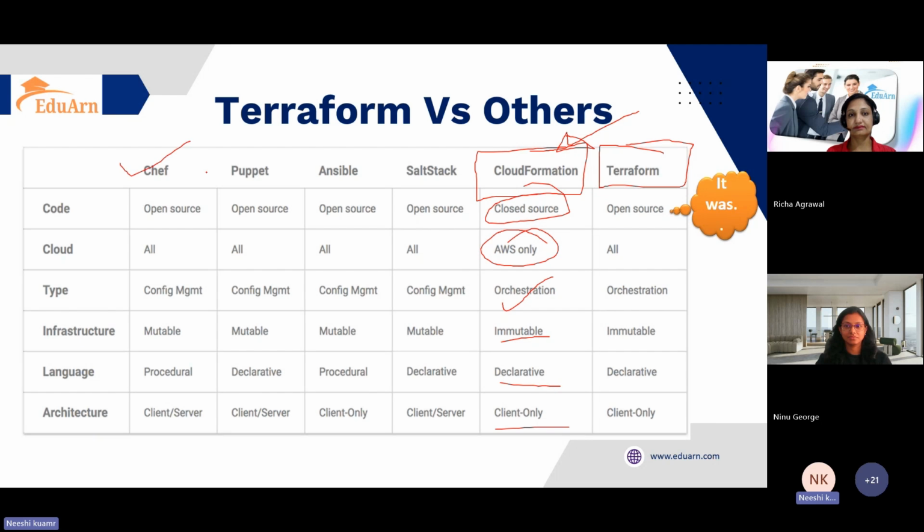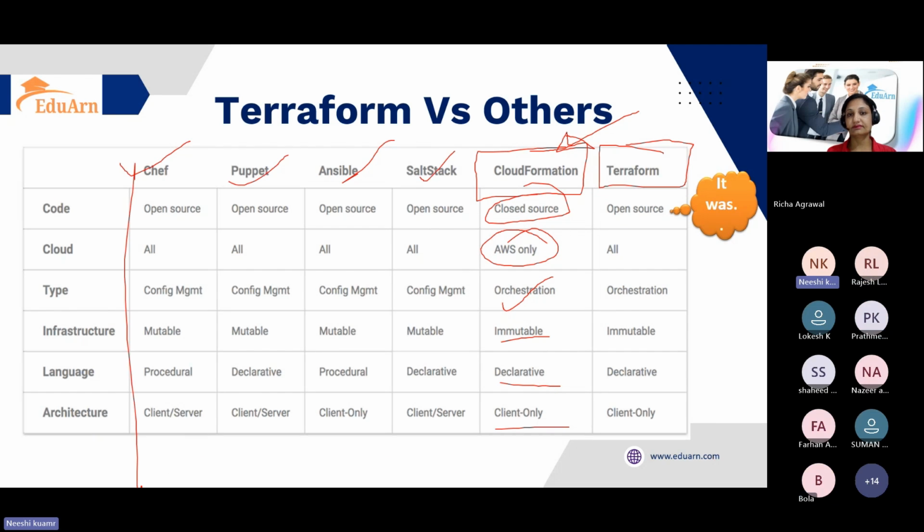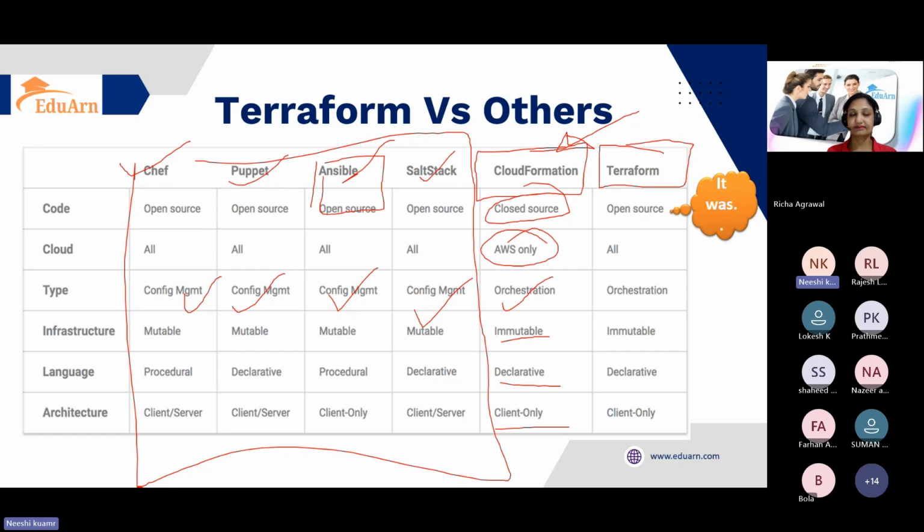We have Chef, Puppet, Ansible, and SaltStack. These are considered configuration management tools. Among configuration management tools, Ansible is widely used, but it was acquired by Red Hat, and Red Hat was again acquired by IBM. So Ansible and Terraform are both under the IBM umbrella, right? You can think about it from a code perspective. It was open source, but now it is not open source. As a new addition, OpenTofu is there, which is the open source alternative to Terraform, right? And you can use it. But still, we don't have that much open source community support.